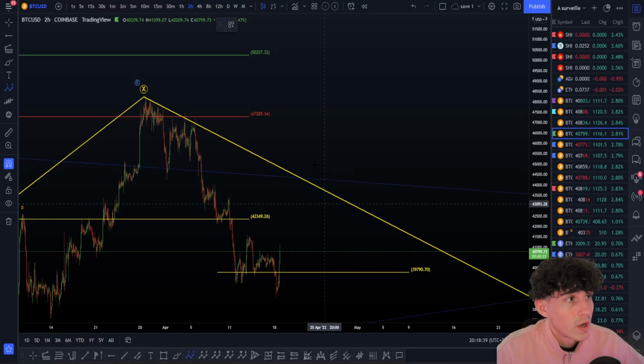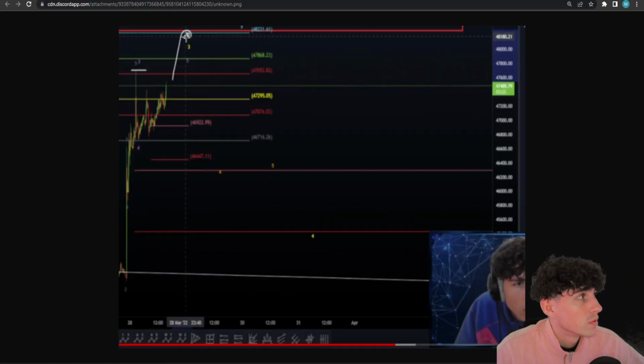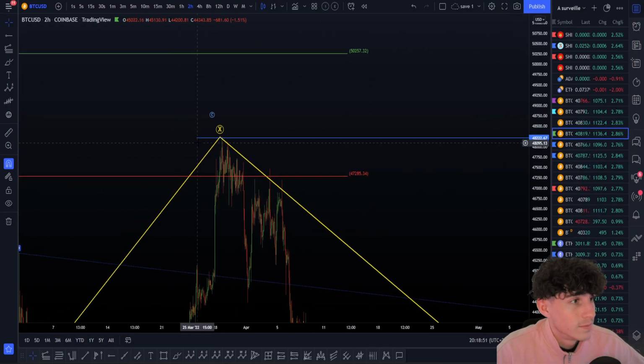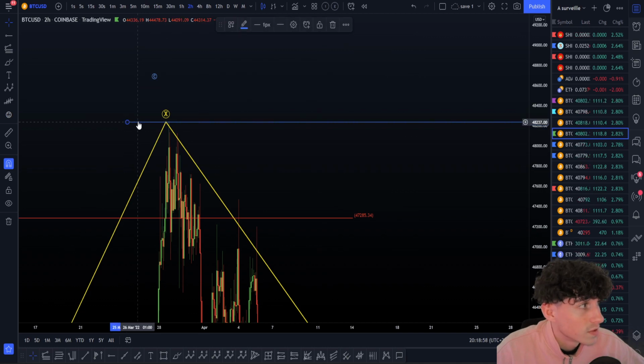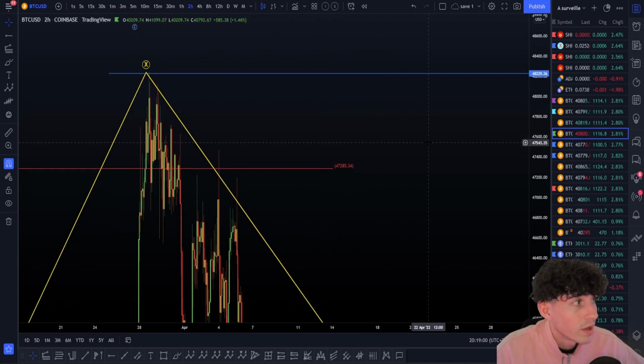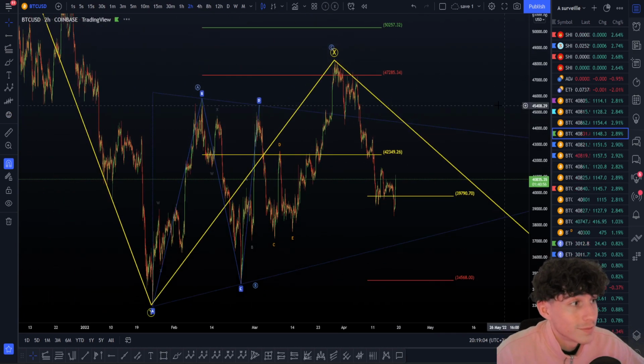But for example, here I can see $48,231. You just have to go on the high here, and if you add a level here, just to show you how this is insane, it was exactly $231. You can see for yourself. This was really the exact high, almost at the dollar. It was only some dollars below what we planned for the exact top here. That was pretty insane, and that resulted in where we are at the moment.